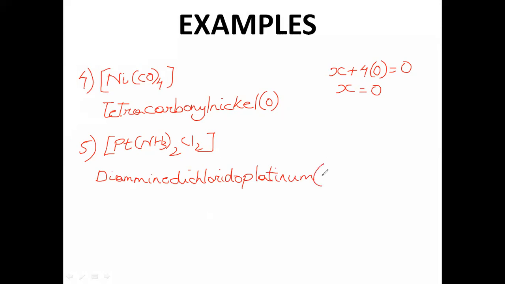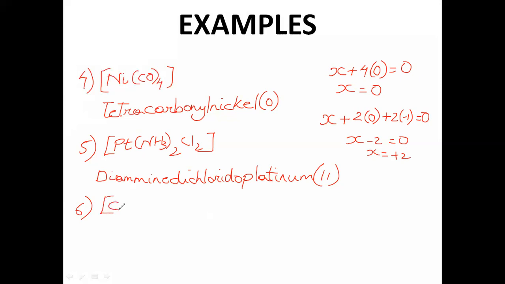And then finally its oxidation state. If you calculate, you will get 2, because platinum is X, plus 2 times ammonia, which is 0, plus 2 times chloride, which is -1, and it is a neutral complex, equal to 0. So X minus 2 will be equal to 0. X will be equal to plus 2. That is how we have to write. Okay, let me take one more example. I'm trying to take different kinds of examples so that you can tackle all the different kinds of problems.